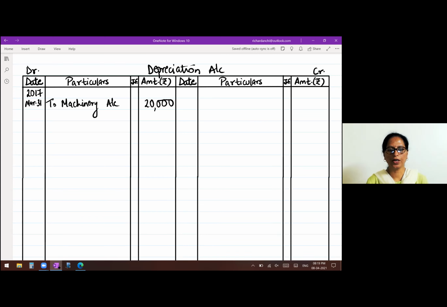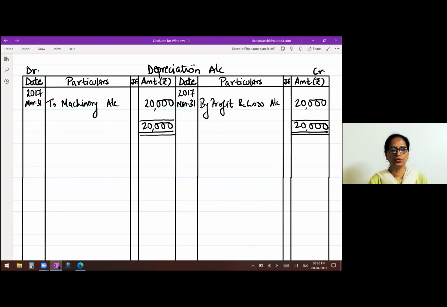Transfer this to profit and loss account, same date, 2017, March 31st. By profit and loss account, 20,000. Close the account by taking the totals, 20,000 on both the sides.